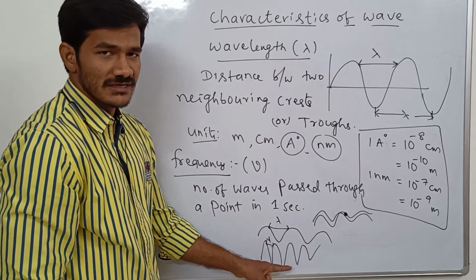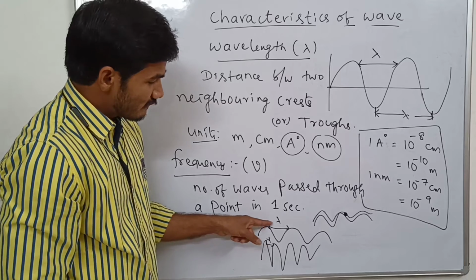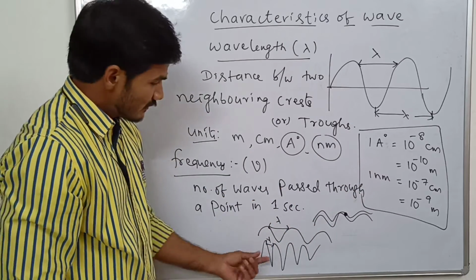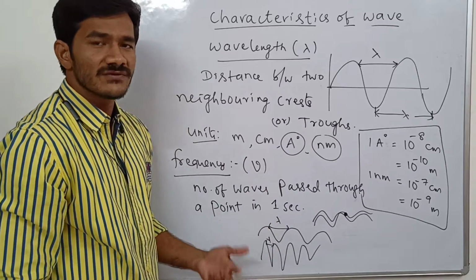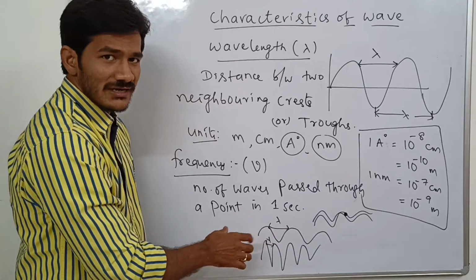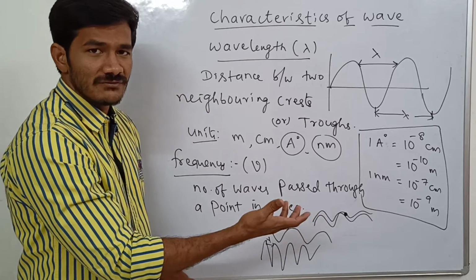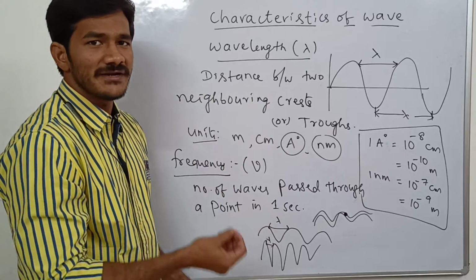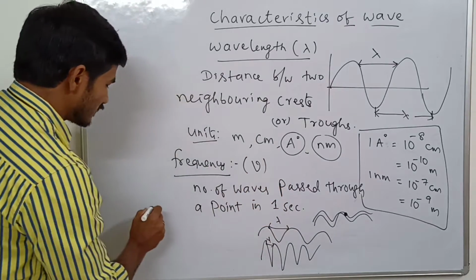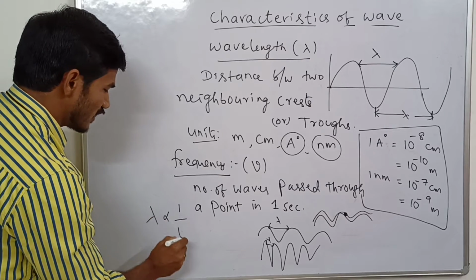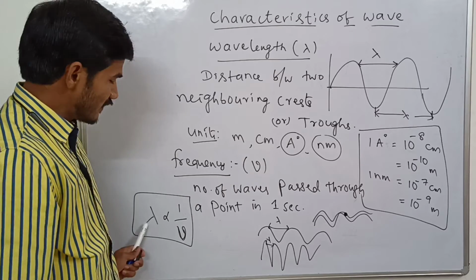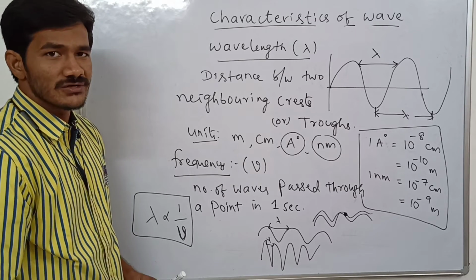So if wavelength is more, fewer waves can pass through a point in 1 second, which means less frequency. If wavelength is less, more waves can pass. So wavelength and frequency, lambda and nu, are inversely proportional to each other.